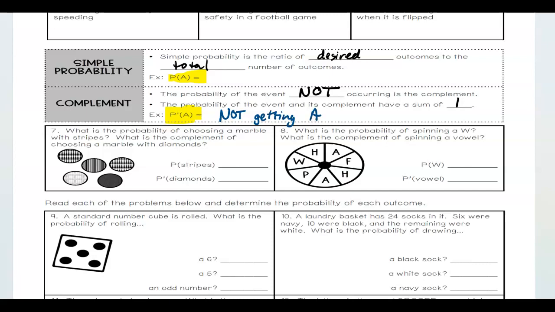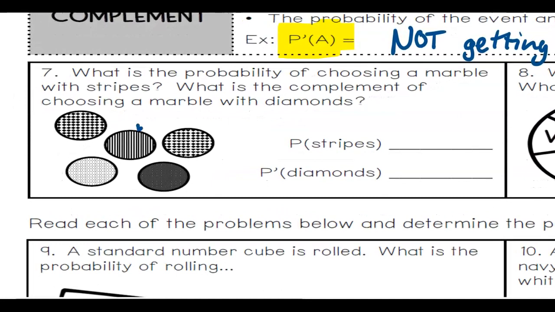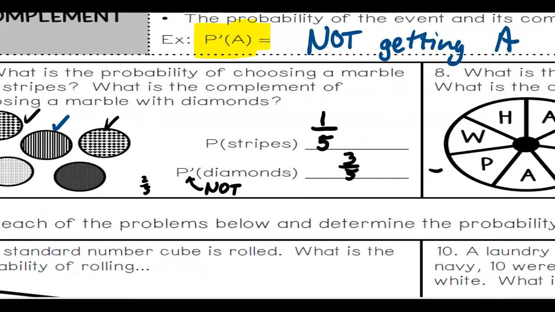So let's try a couple of these. Number 7, it says, what's the probability of choosing a marble with stripes? The only one that has stripes, even though these are kind of tough pictures here, is just 1, right? So 1 out of 5. This was my desired out of the total, 1 out of 5. The probability of, again, that little apostrophe means not picking diamonds. Well, there's a diamond here, there's a diamond here, so the probability of picking diamonds is 2 out of 5. So not picking diamonds would be 3 out of 5, right? The ones that aren't diamonds are 3 out of 5.